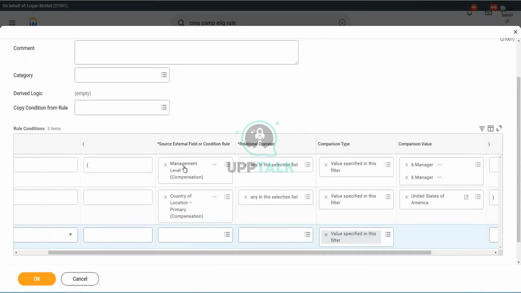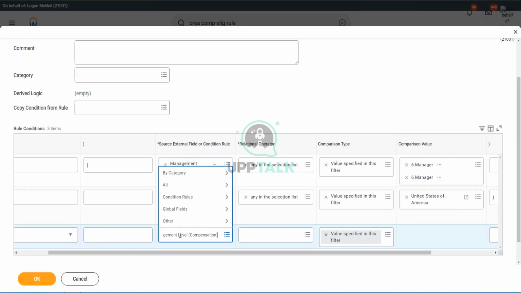We will use the same set of fields. Correct again. We will use management level again. We will use country of location. So what you can do is right-click on the field and copy the text. It's a very nifty feature. You can just right-click on the field and copy the text so that you don't have to type it again.